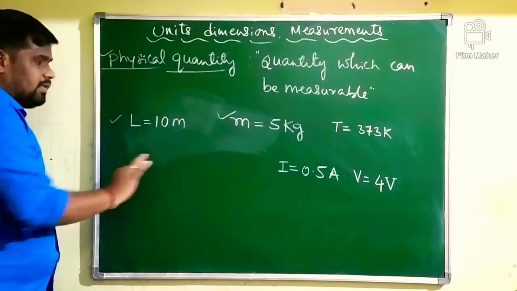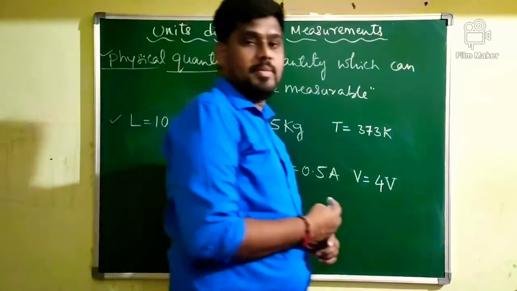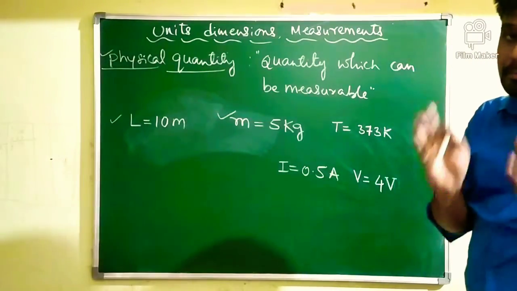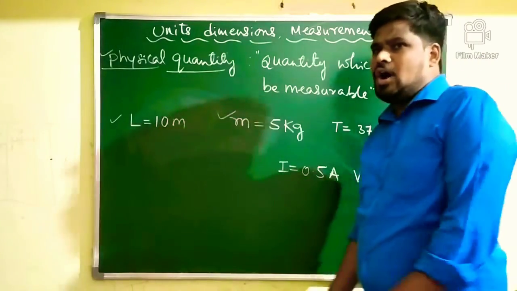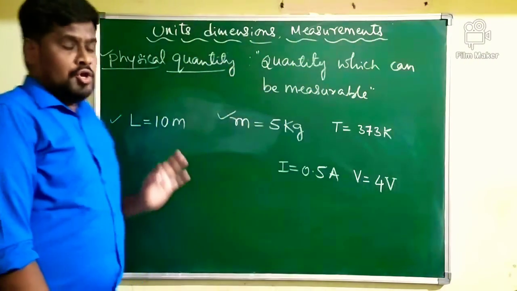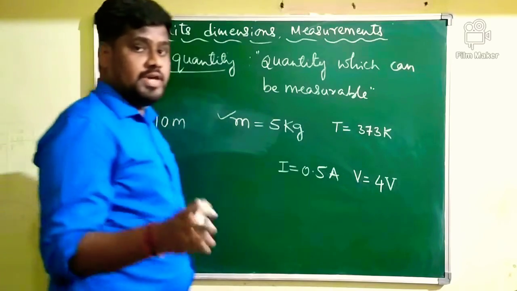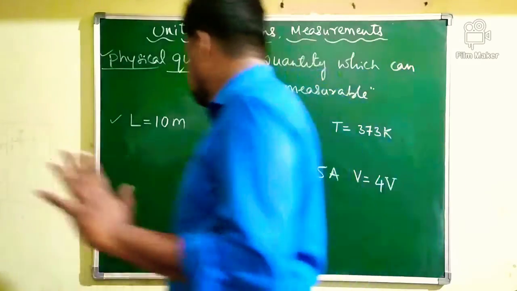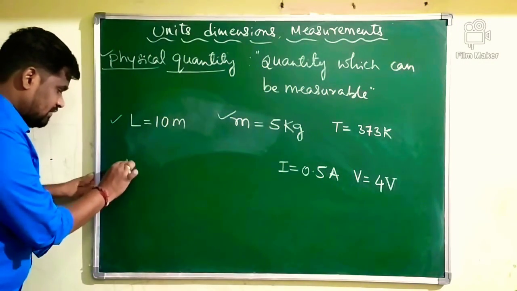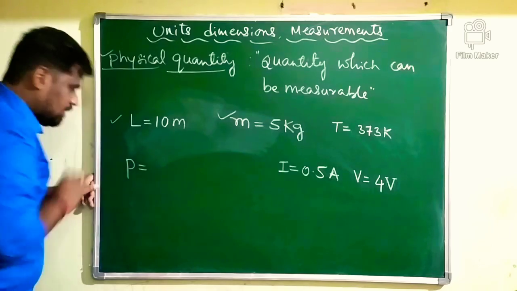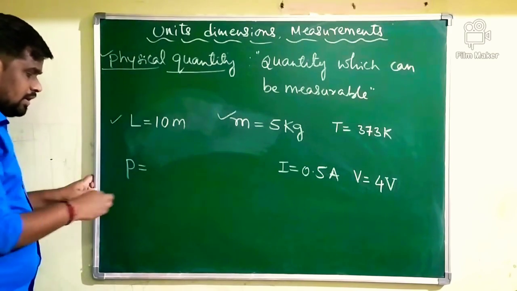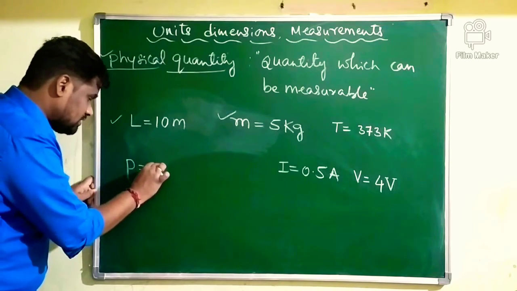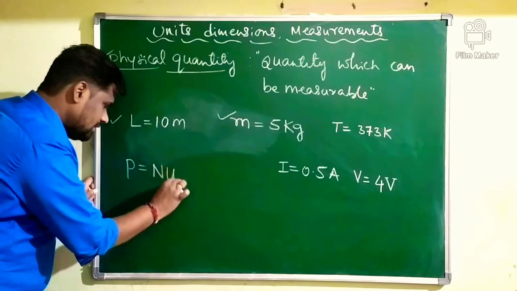So, whatever physical quantities you are measuring, after measuring any physical quantity, you have to represent the physical quantity. How do you represent a physical quantity? Physical quantities are always represented in the form N u. After measuring any physical quantity, say for example, P is a physical quantity, any physical quantity, after measurement of this physical quantity, the result must be written in the form N into U.